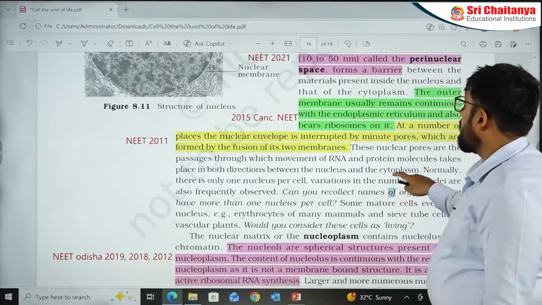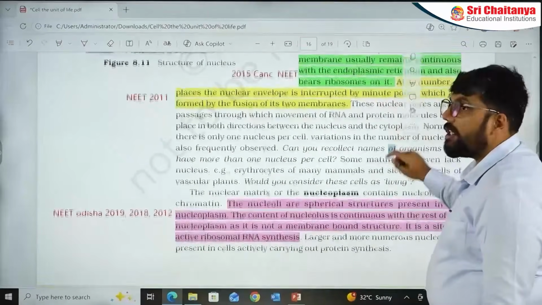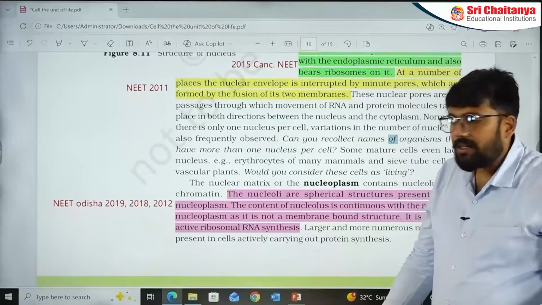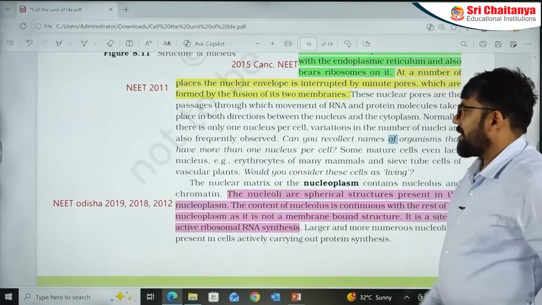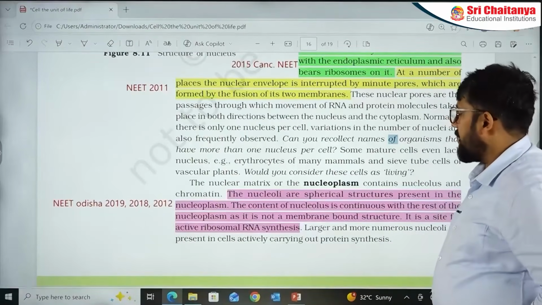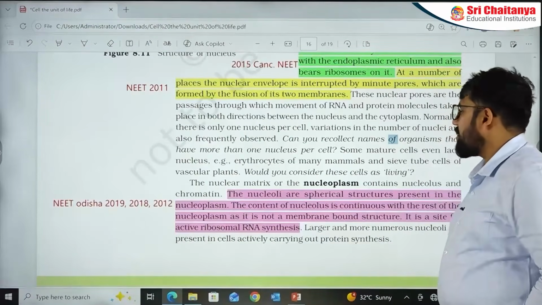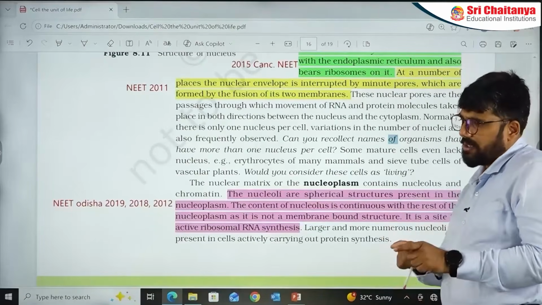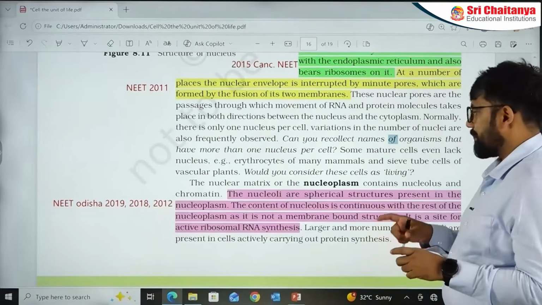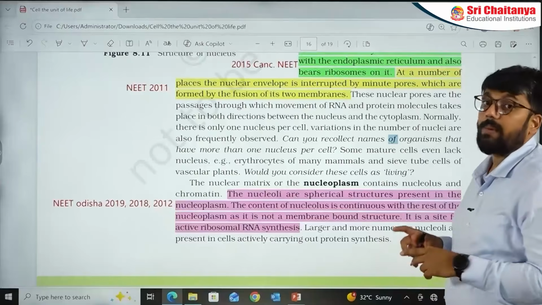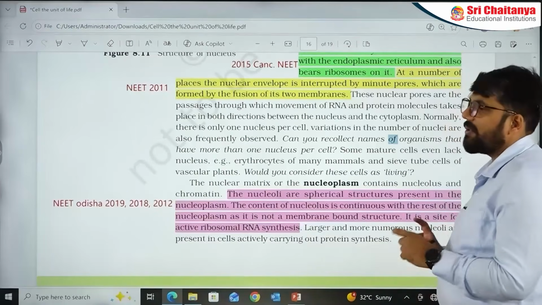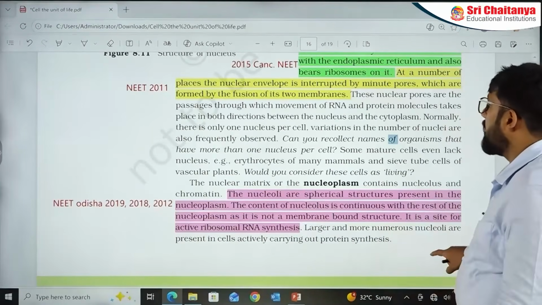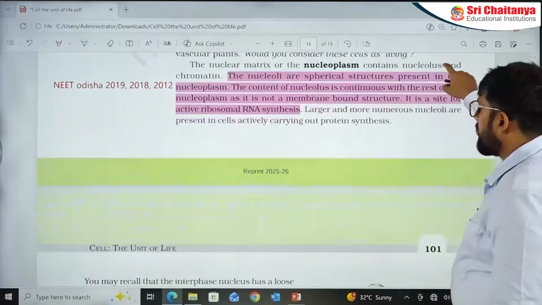As you go down, nucleoli or nucleolus has been an important question in the nucleus, in which you can see NEET 2019, 2018, 2012, we have seen questions from this particular part. What is the function? Function is about ribosomal RNA synthesis. Is it membrane bound or not membrane bound? Those kinds of questions have appeared before in this section.